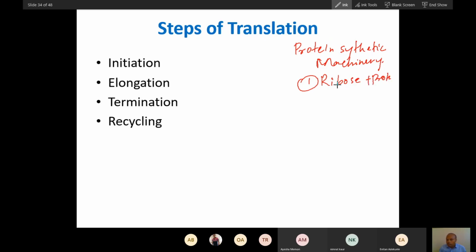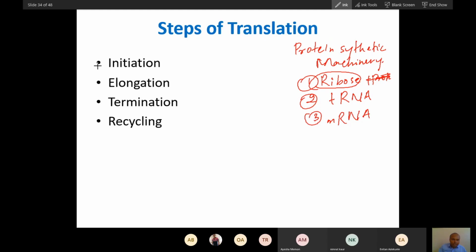Second, you require tRNA, and third, we require mRNA. So we already know all these molecules, and we already know the ribosome and the 3 APE sites of the ribosome. Now let's start the translation process.